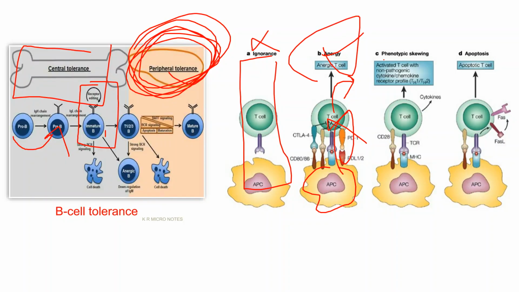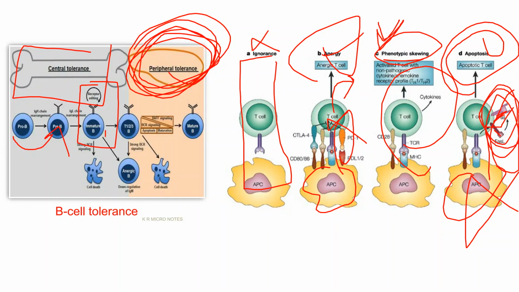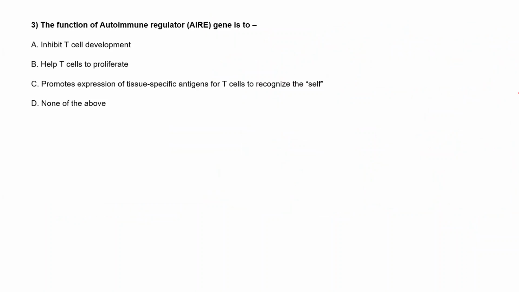Then the phenotypic skewing, where the activated T cells with a non-pathogenic cytokine or receptor profile will be there. These also come under this peripheral tolerance. And the third one is apoptosis, where the Fas ligand will go and bind to the Fas receptors. After this binding, these cells will undergo apoptosis, and they will not activate any APCs. Once they recognize they have these receptors, they'll just go for the death pathway.